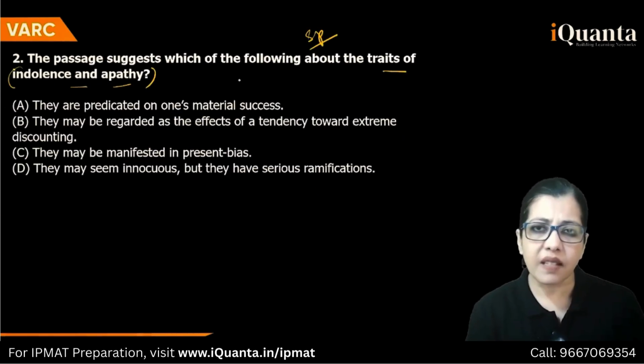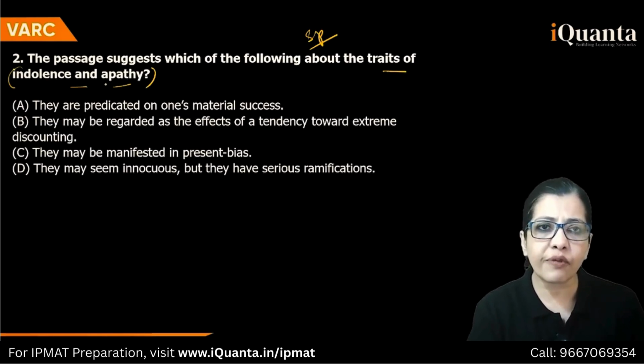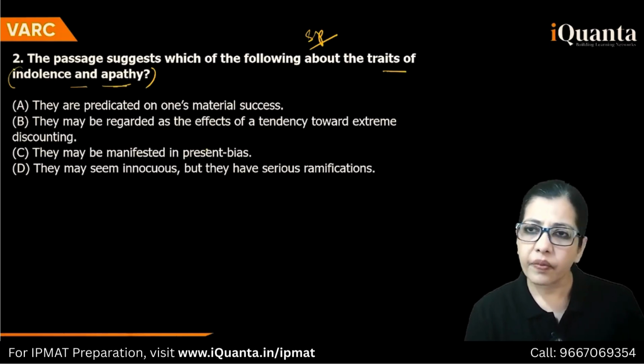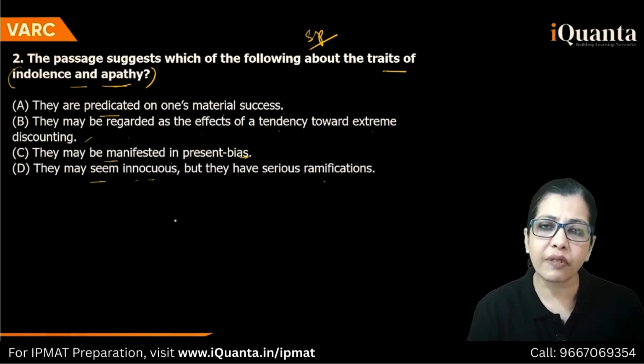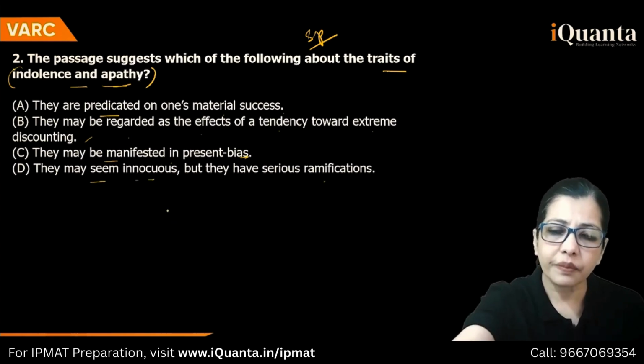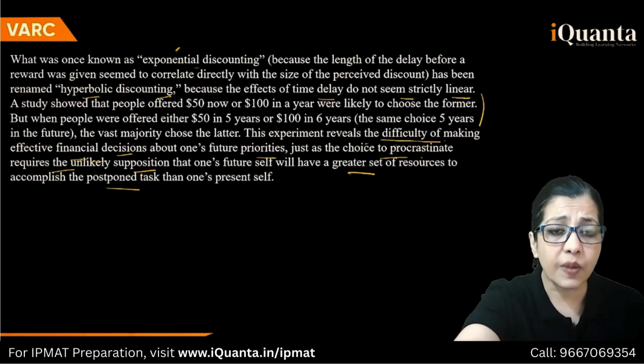Okay, the passage suggests which of the following about the traits of indolence and apathy? They are predicated on one's material success. They may be regarded as the effects of a tendency towards extreme discounting. They may be manifested in present bias. They may seem innocuous, but they have serious ramifications. I'll take you back. Everything looks good in this, right?